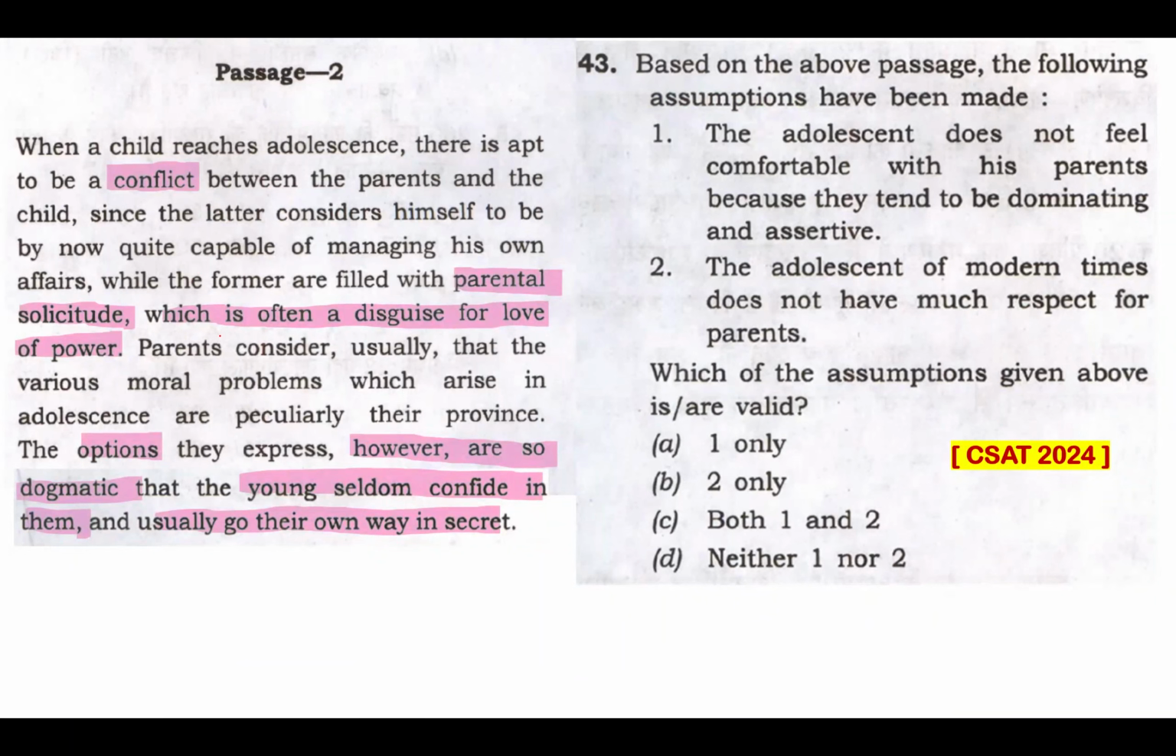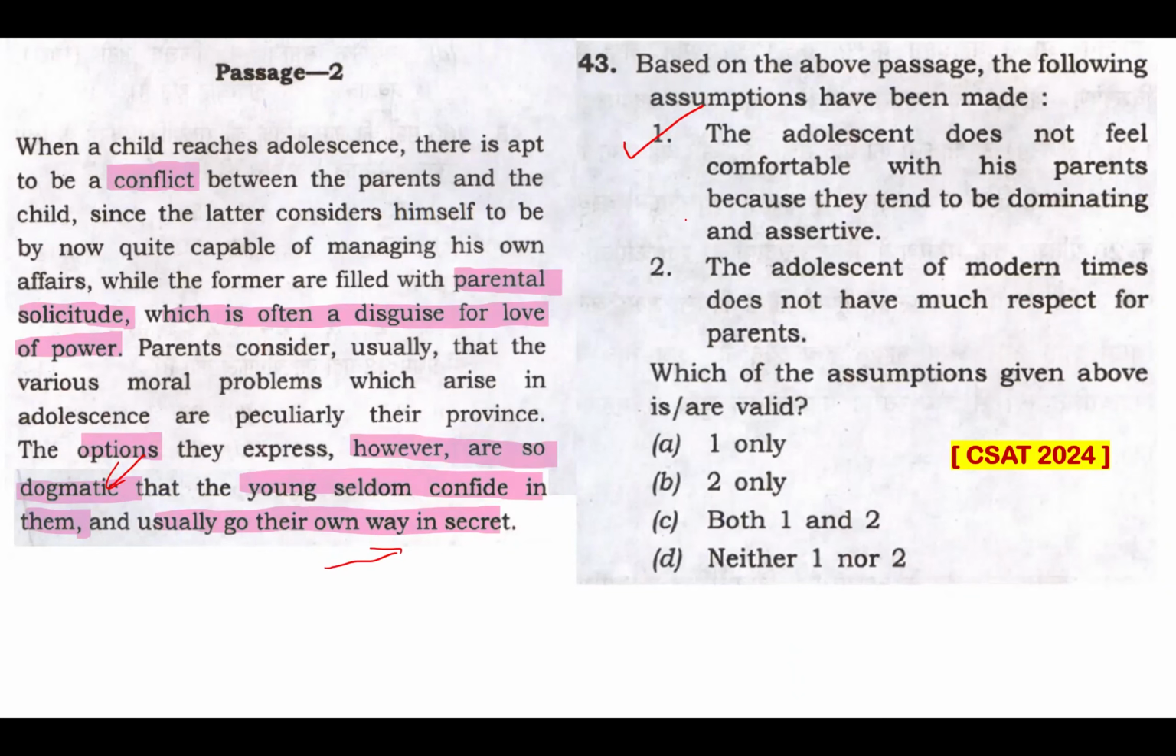That is what the passage is telling. Not just the care, not just the concern, it's a disguise of love of power. The options they express, however, are so dogmatic, so theoretical, not pragmatic, that the young seldom confide in them and usually go their own way in secret. So they don't take their parents as their confidante, they don't confide anything in them, and they go their own way. This is what the passage is telling. Yes, this is something that can be assumed from the passage, for sure.